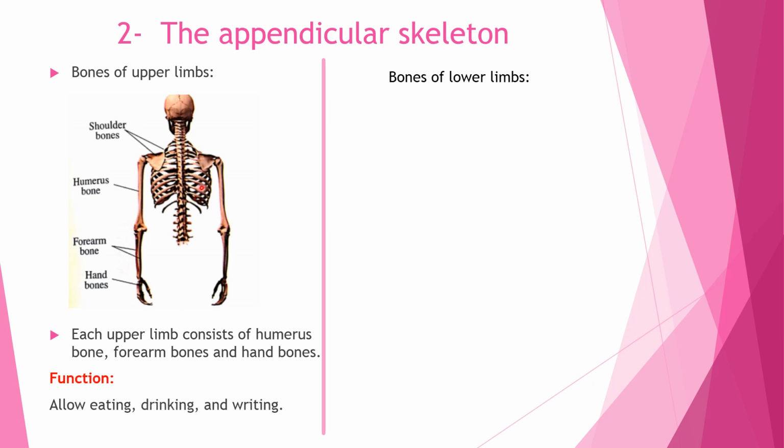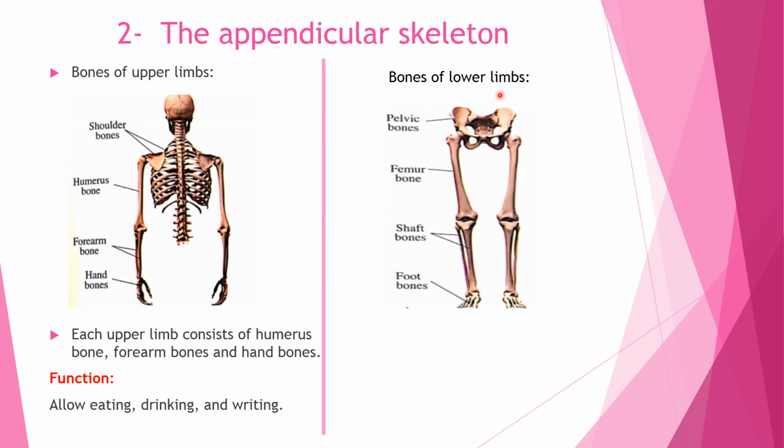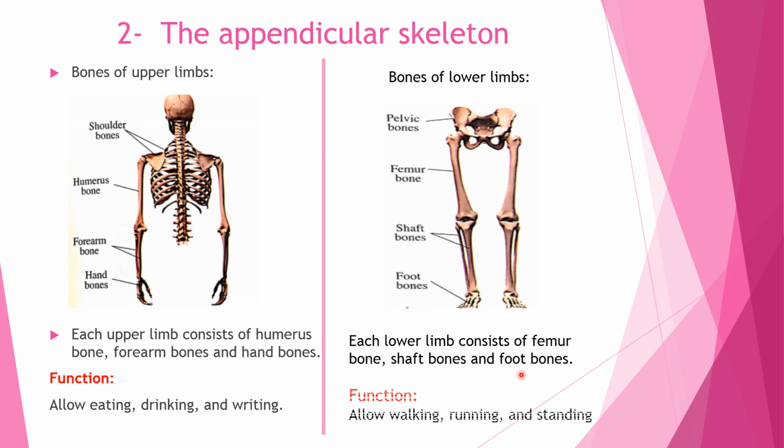What is the function of the bones of the upper limbs? They allow eating, drinking, and writing. What are the bones of the lower limbs? They consist of pelvic bones, femur bone, shaft bones, and foot bones.